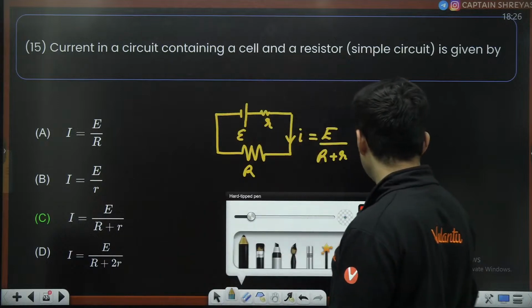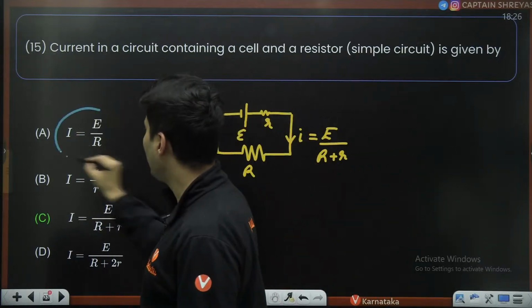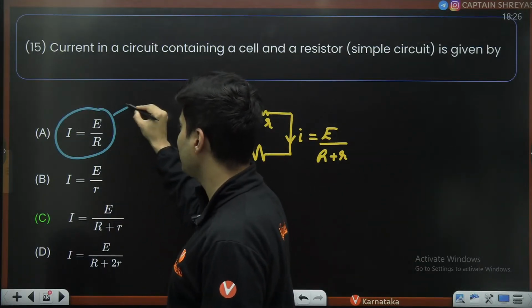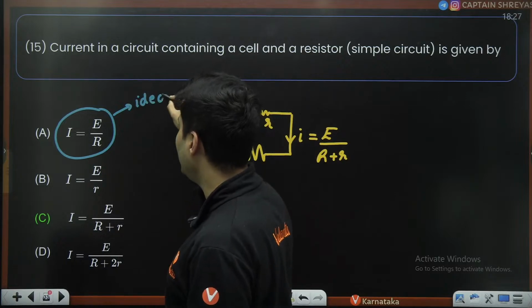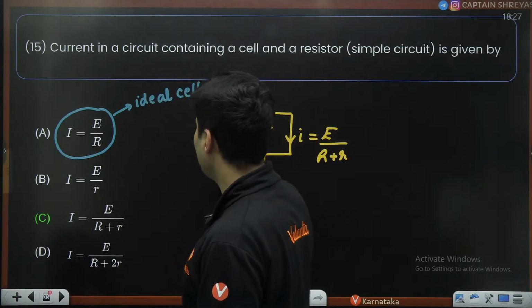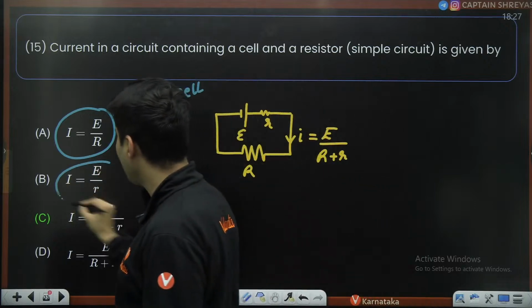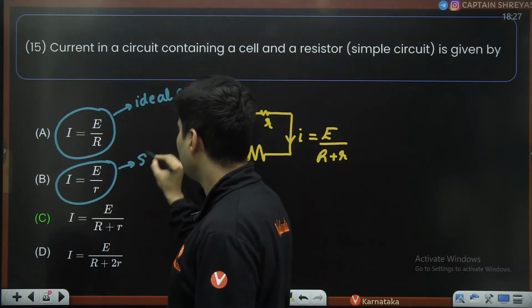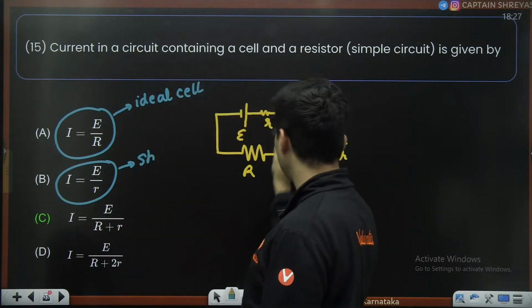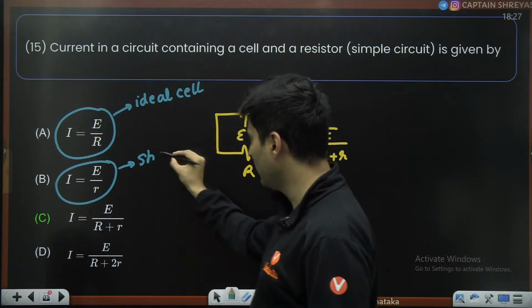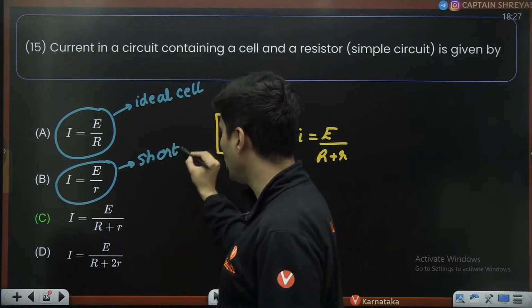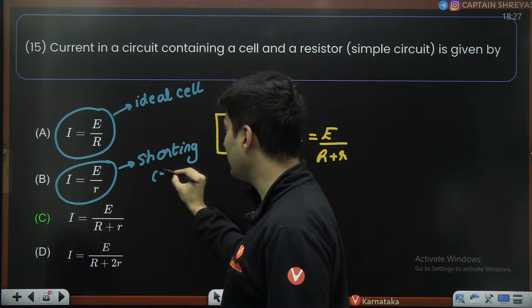Well, if you ask me what are the other options then? This will happen when there is no internal resistance. That means it should be an ideal cell. Only then this can happen. When will this other one happen? This will happen when there is no external resistance. That means you are connecting the wires directly, so you are basically shorting the battery, shorting the cell.